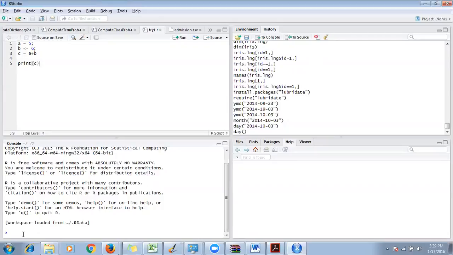Now the third window is a console window where you can execute some program. You can also write some small script here, instead of writing everything in the R file. Let me just do something.